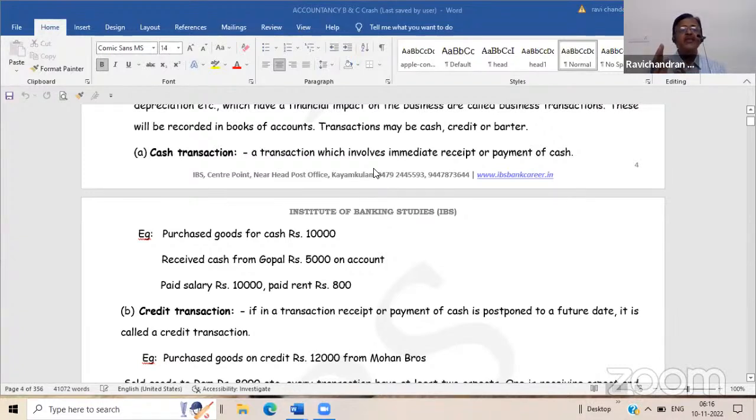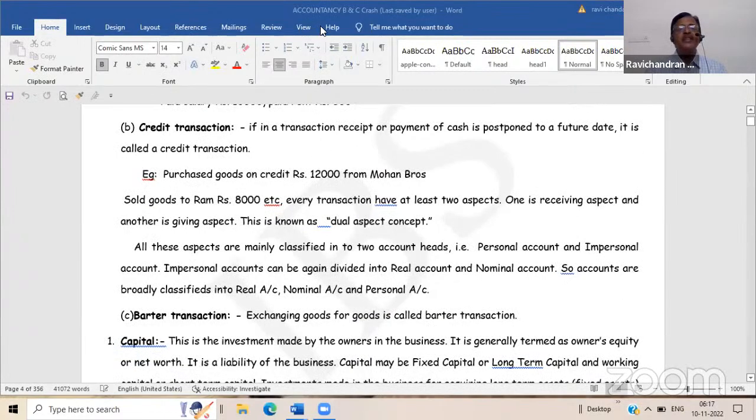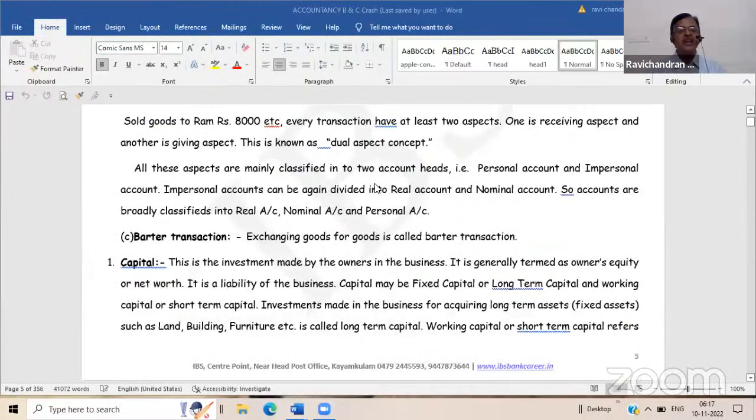Suppose the payment of cash is deferred for a future date. For example, the firm has purchased goods from one Mr. A on credit. There, for the value of the goods to Mr. A, the payment of cash is not made immediately. The payment is deferred for a future date. In that transaction, we can say that it is a credit transaction. So the cash and credit transaction bifurcation is most important for your journal, because when you read a transaction, you should understand whether it is a cash transaction or a credit transaction.